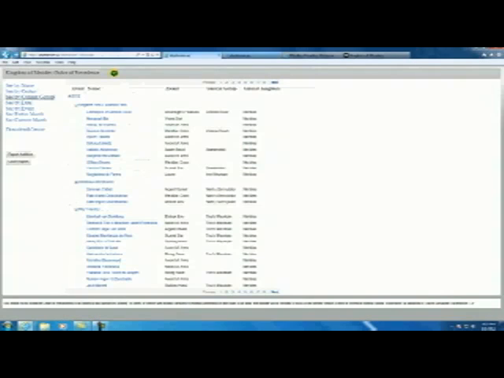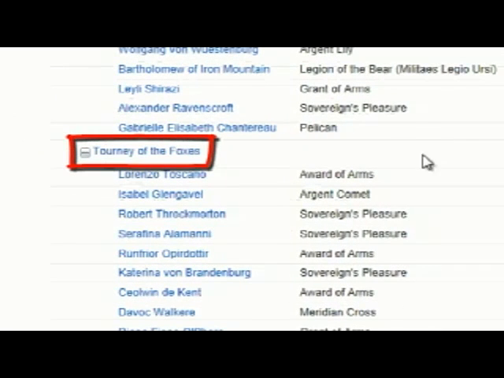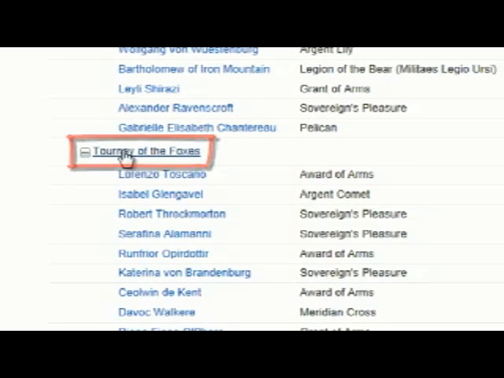So, another thing is you want to verify what is the spelling of the event. And so in this case, I am going to go forward, and I am assuming this award is at Tourney of the Foxes, which I am a member of that group, in Vulpine Reach. Now, we sometimes call it Foxes, sometimes people say Tournament of the Foxes. So by going back a year past, you can see, okay, it has been awarded in the past as Tourney of the Foxes.